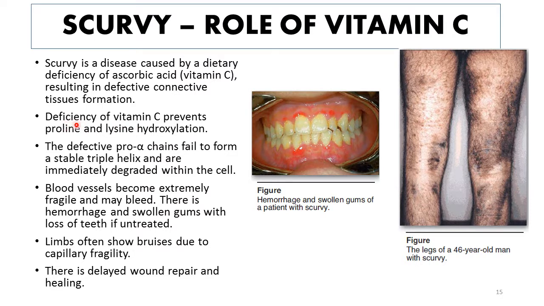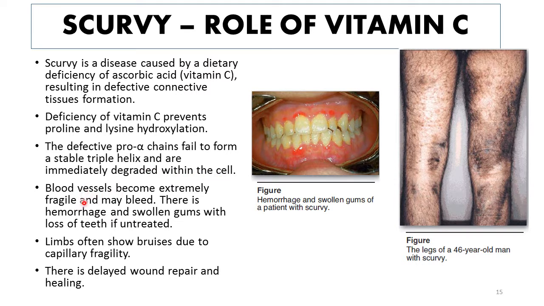So in case of deficiency of vitamin C, hydroxyproline and hydroxylysine are not formed, and this results in an unstable structure of collagen, which is not able to support the different connective tissues where it is present. So the defective pro-alpha chains fail to form a stable triple helix and are immediately degraded within the cell.